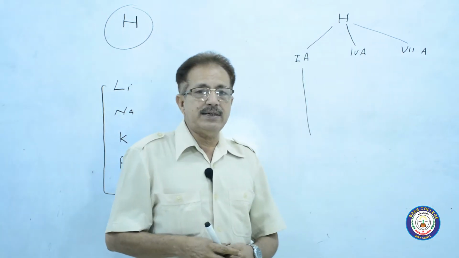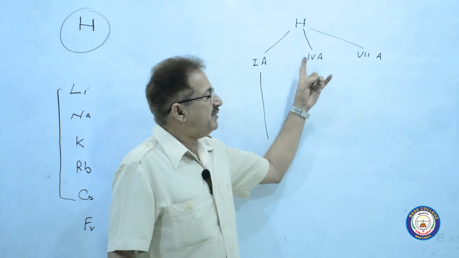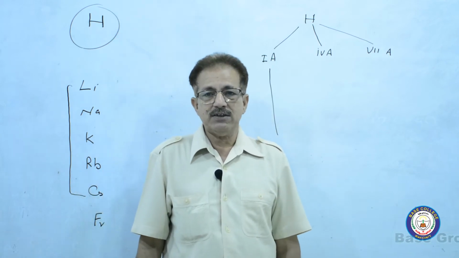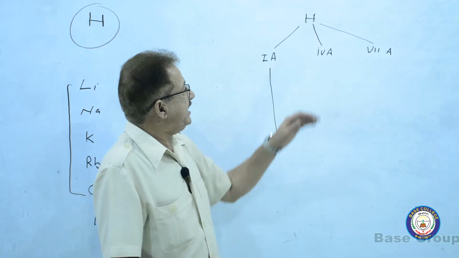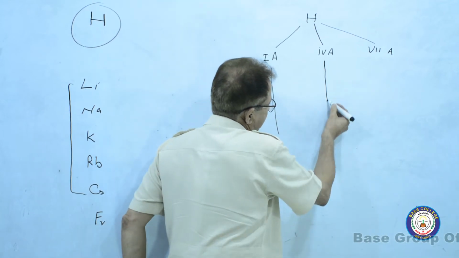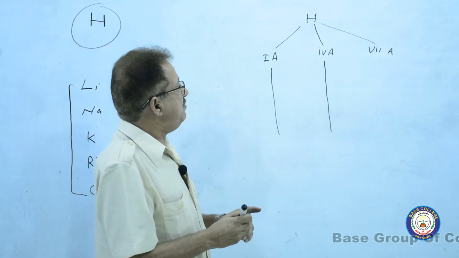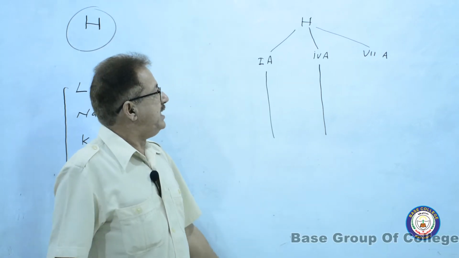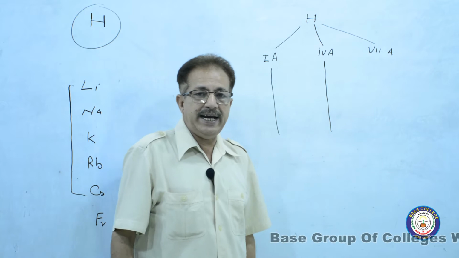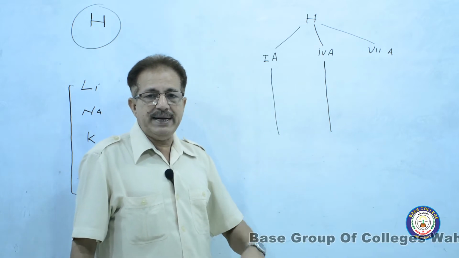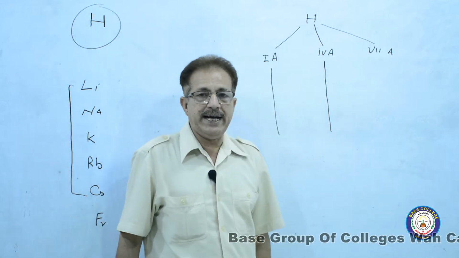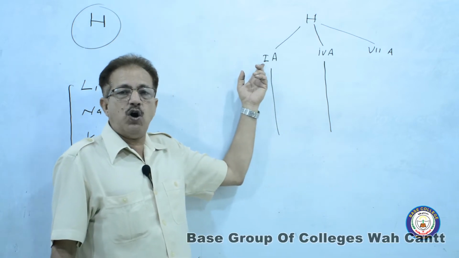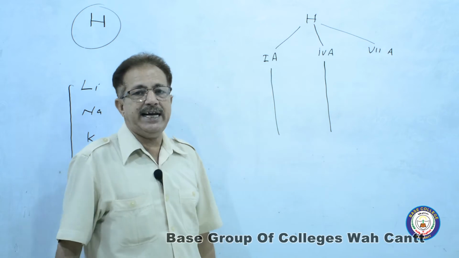Now hydrogen can be put above the 4A, the 4th group. Why? In fact, there are also some similarities with 4A as well as some differences from the 4A. It may or may not be placed on the 4A. It may or may not be placed above the 1A.